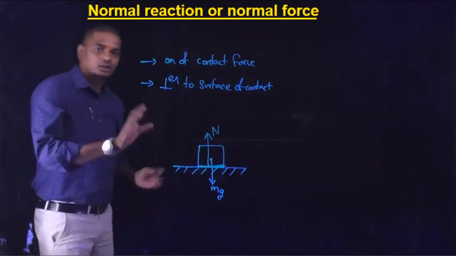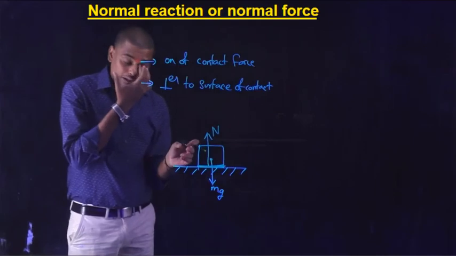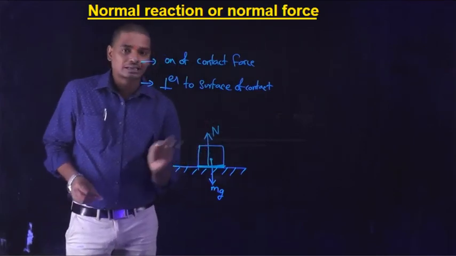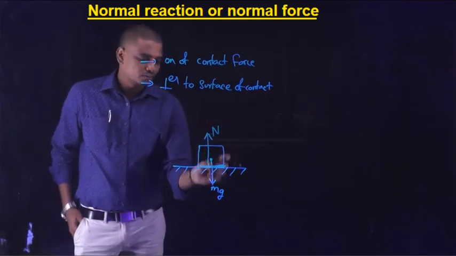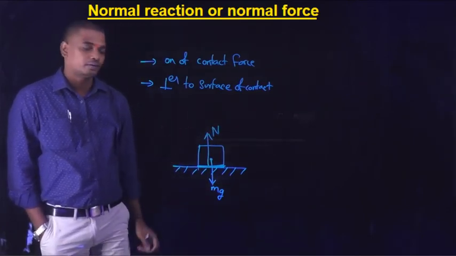So these forces are not action-reaction pairs, so they do not cancel each other. The weight of the body acts vertically downwards, and the normal reaction acts perpendicular to the surface of contact.